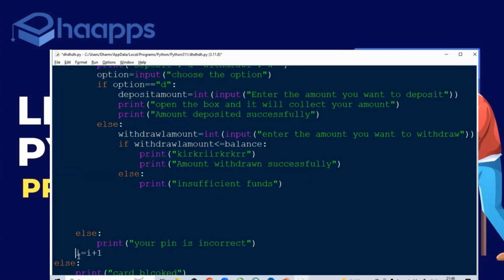Today we'll be working on this example only. It will give you a clear-cut idea of how the conditional statements work and how the while loop works. Is it clear, everyone? Please confirm. I hope it's very clear.